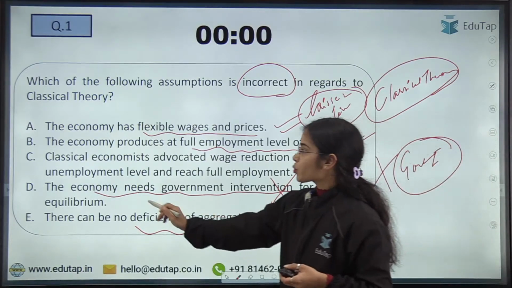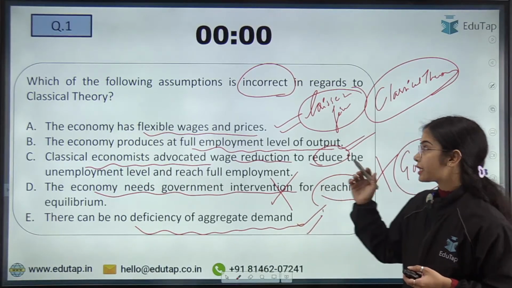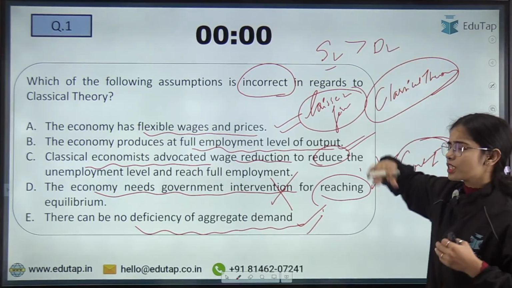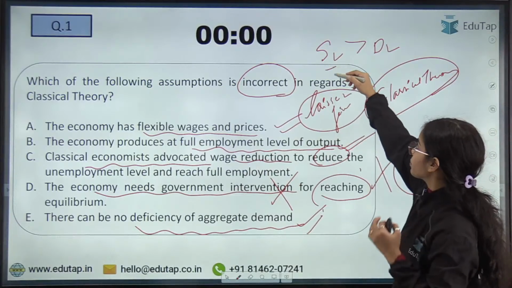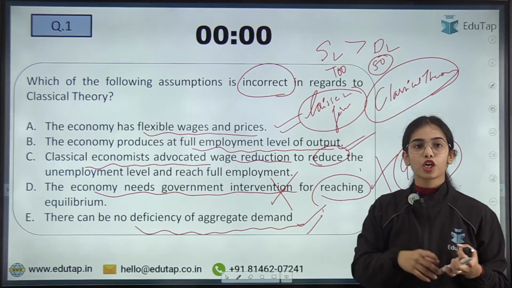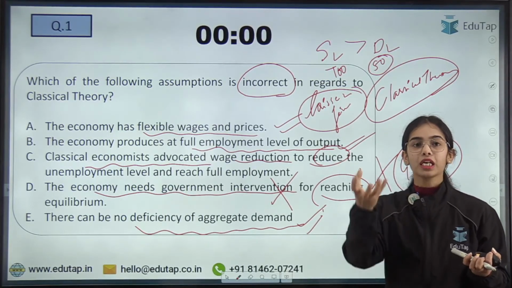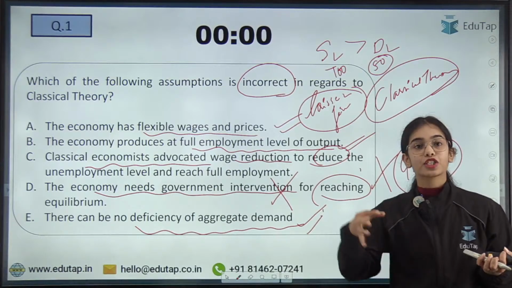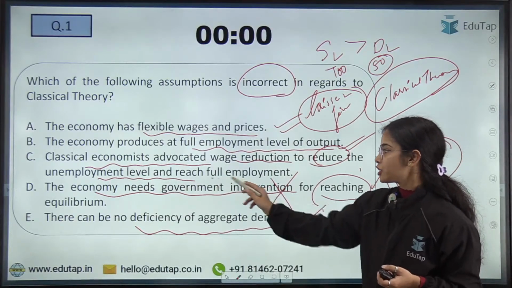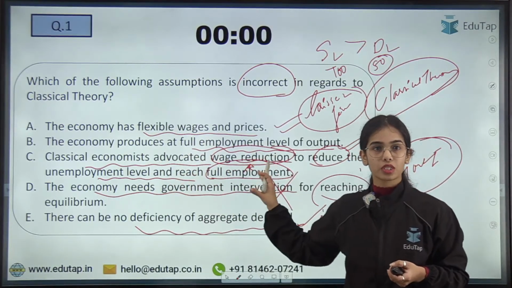Now this point, that classical economists advocate wage reduction to reduce the unemployment level, is correct. Let's say there is a huge supply of labor and very little demand for labor. There are 100 people who want to work, while only 50 laborers are demanded. So the other 50 laborers are unemployed. If we want to decrease unemployment in the economy, the wages have to be reduced. At lower wages, more laborers will be hired. So if you want to decrease the unemployment level and reach full employment, wage reduction is one of the strategies set by the classical economists. So this is also true.